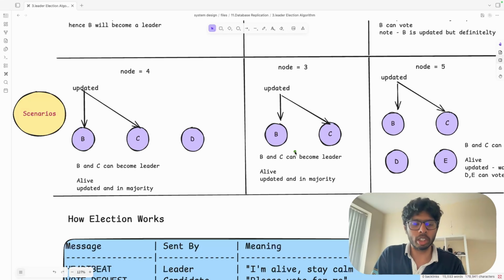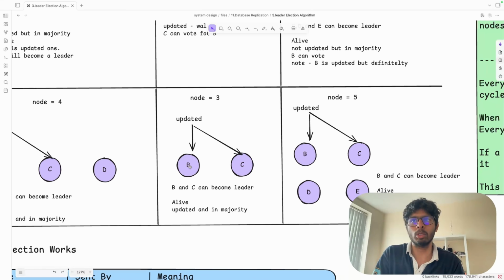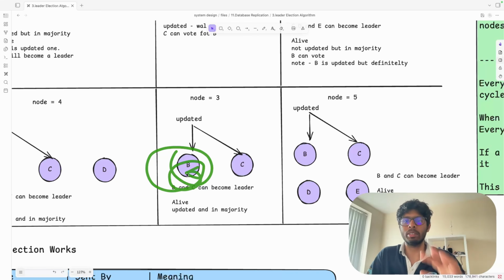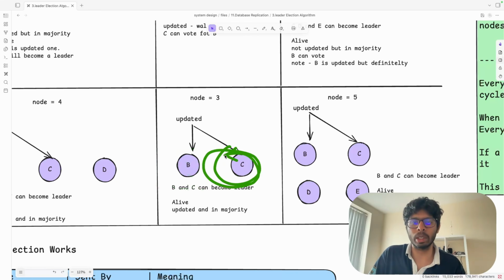Similarly, in node equals to 3 also, what is going to happen? They are the most updated ones, so whichever is going to start the election. Okay. Let's say if B started the election, B will become the leader. If C started the election, then C will become the leader.